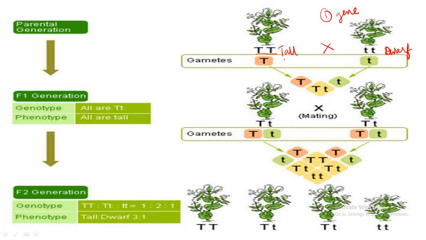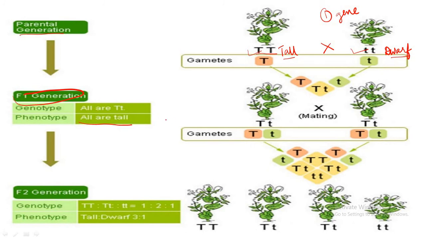Means when he crossed these two plants, which are considered as parents, the parental generation. The two parents which were selected were, one was tall and the other one was dwarf. These two parents were crossed, and as a result, the F1 generation was obtained. In F1 generation, he found that all the plants were tall. And he named them as F1 generation plants or filial 1 generation progeny.